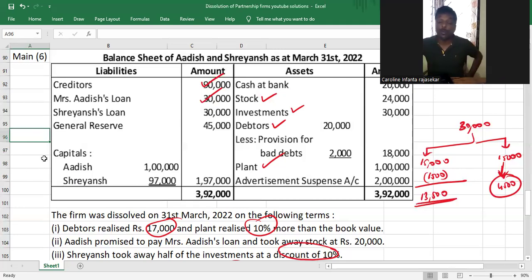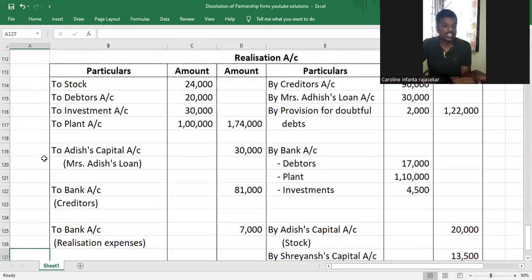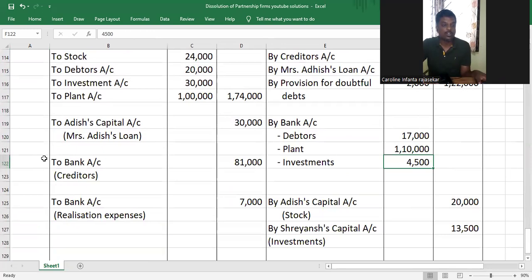Now you might wonder, what about provision for doubtful debts? Yeah, provision for doubtful debts will not be paid. It's an internal liability, my dear children, so we don't have to pay anyone anything for that. So with that, we have realized everything. So let's do the total here.